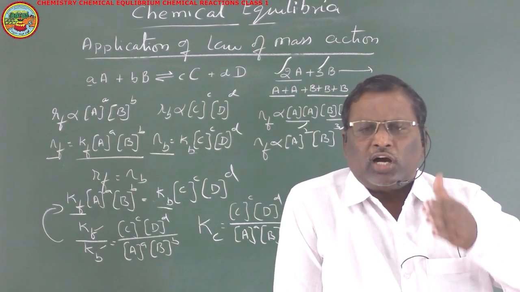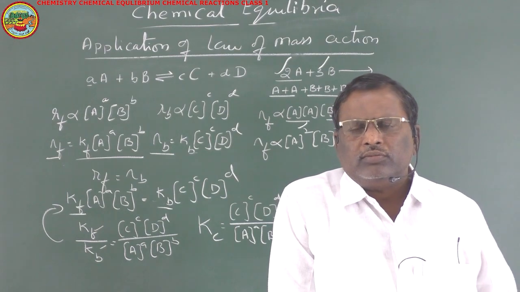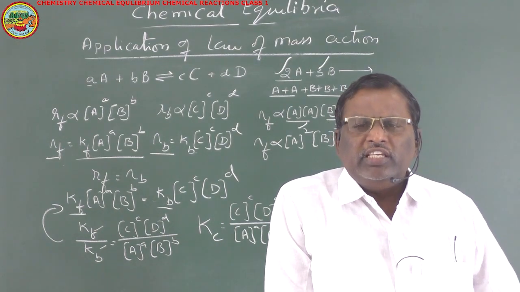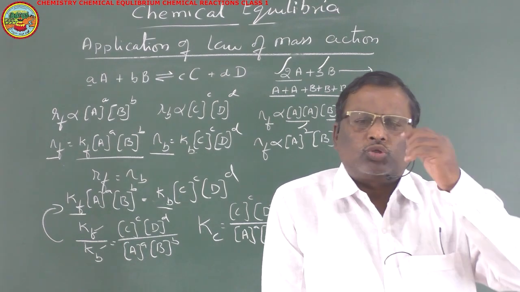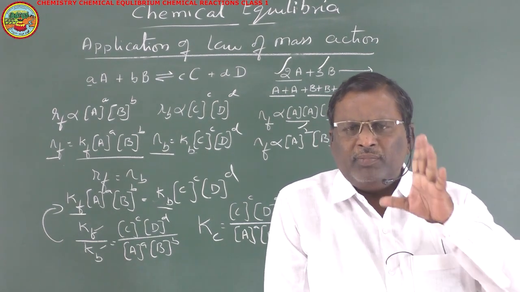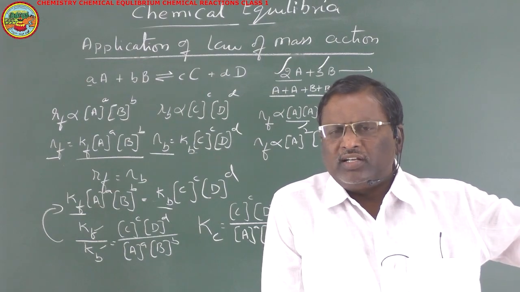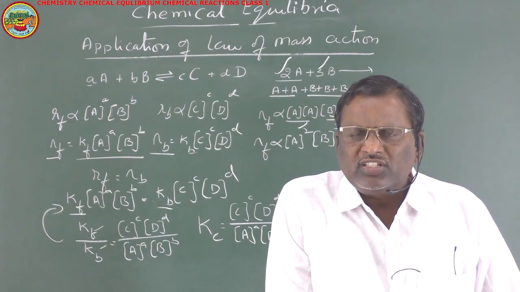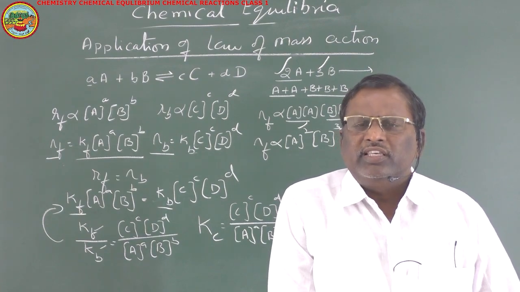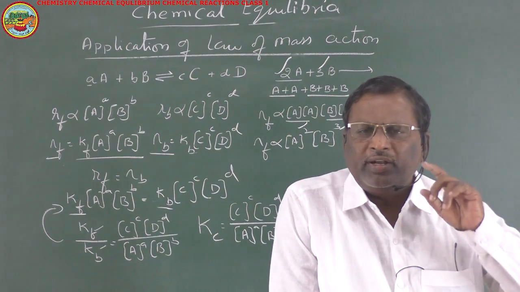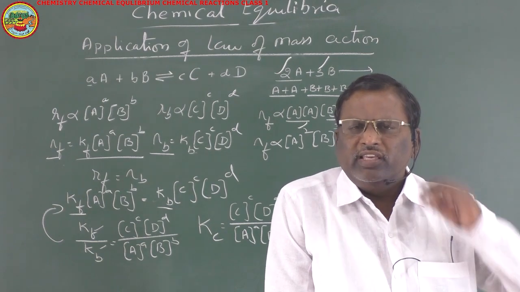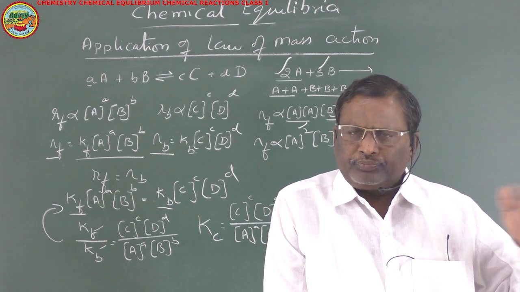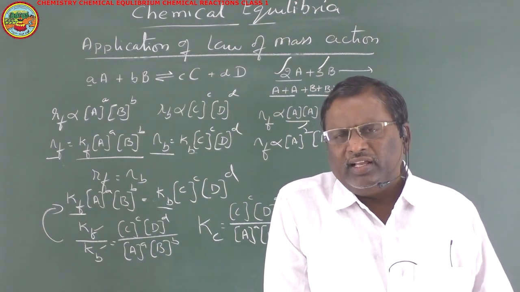If the reaction is started with 2 grams and 2 grams, the equilibrium constant will have a certain value. Even if you start the reaction with 2 tons and 2 tons, for the same reaction the equilibrium constant does not change. It indicates that it is independent of initial concentrations, independent of pressures, independent of how you started the reaction.